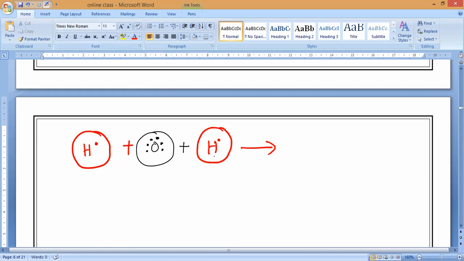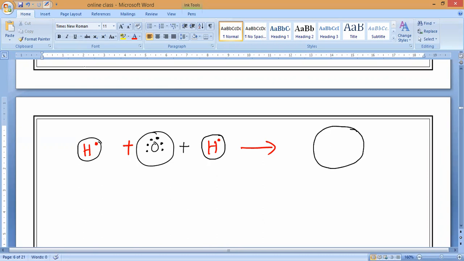So now whose atom is bigger in size, hydrogen or oxygen? Oxygen is big. You have to draw that shape. That is also very important. You have to draw the shape of the hydrogen very small and the shape of the oxygen big, because hydrogen's atomic size is very small. So we can draw like this. The big one is oxygen. Now each hydrogen will share how many electrons? One electron.